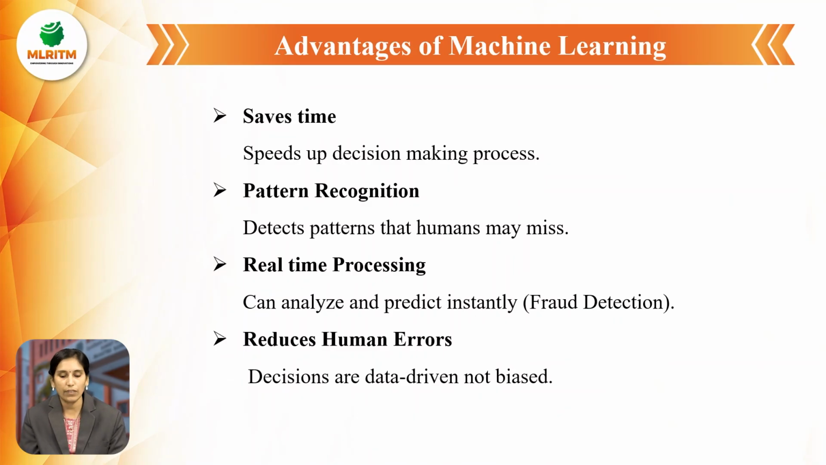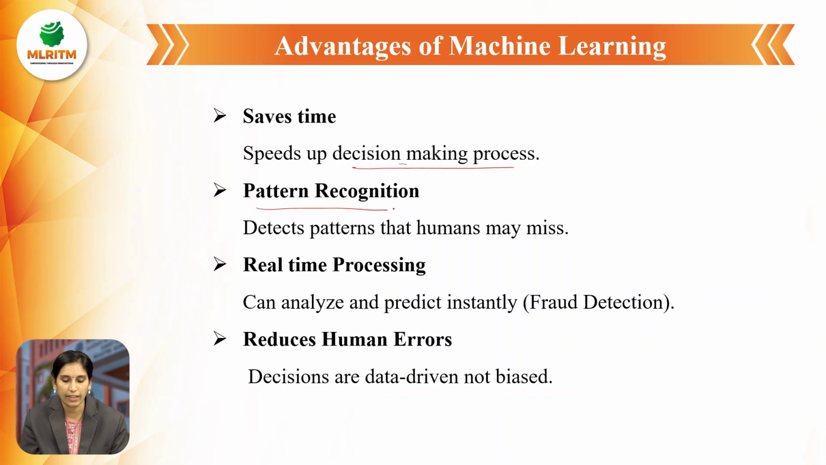Next one, saves time. It speeds up the decision making process. Machine learning saves time compared to humans, because when humans do this work it takes more time. The same work can be assigned to machine learning and it is completed fast. That is why it saves time.